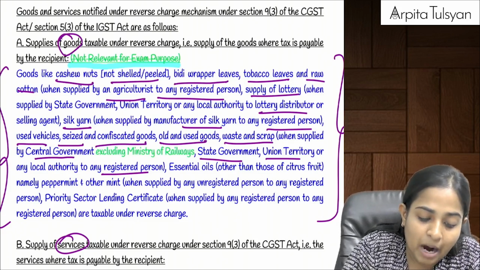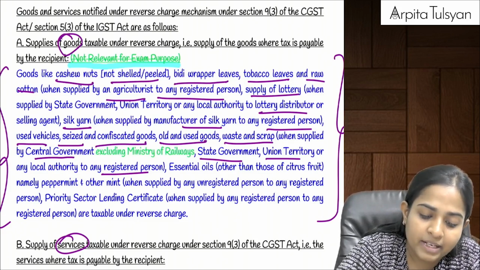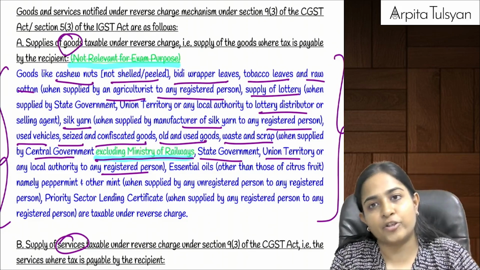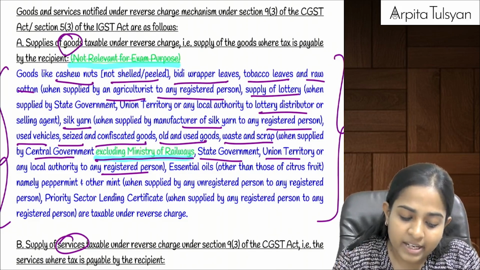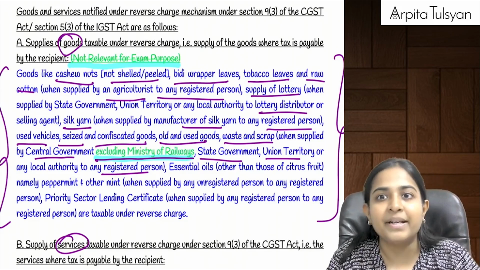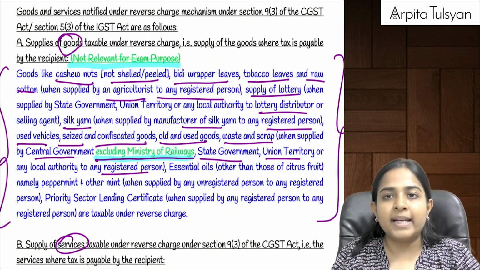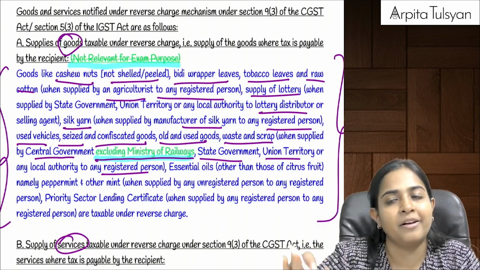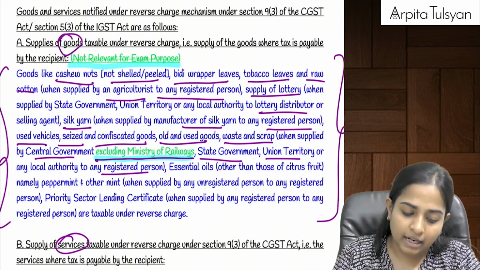But now there was an amendment in this, that is, central government excluding the Ministry of Railways. So when this waste and scrap is provided by Ministry of Railways to any registered person, then forward charge mechanism is applicable. That is, Ministry of Railways will be required to collect the tax and pay it to the government.